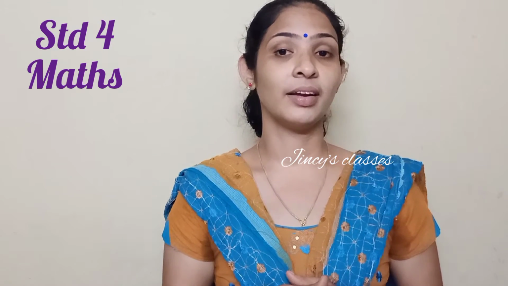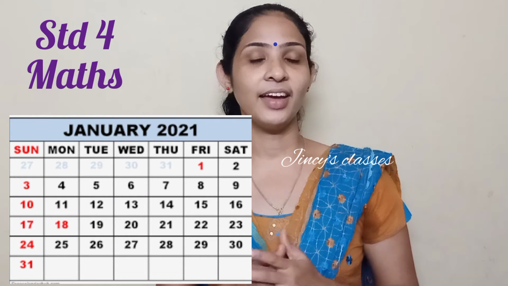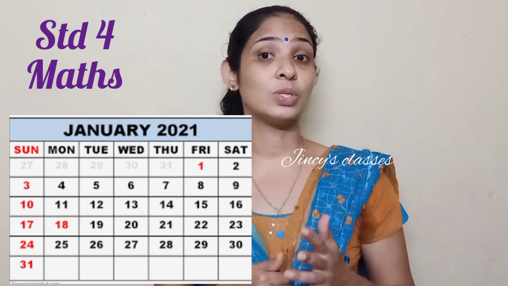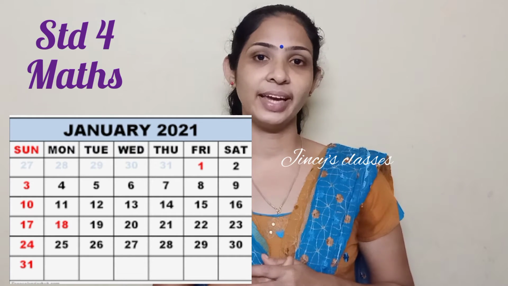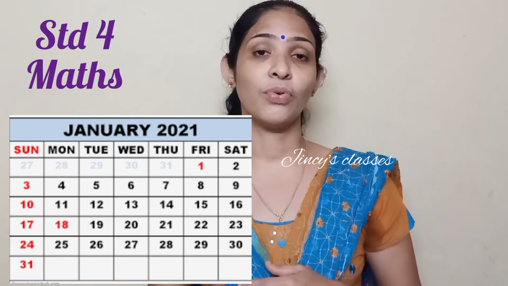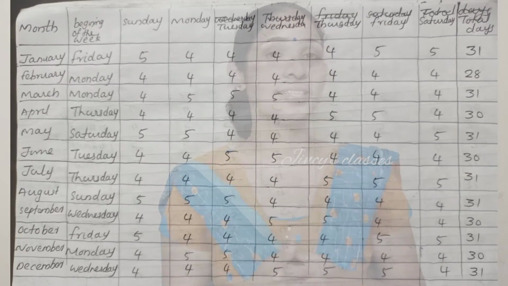My dear children, take out the calendar 2021 and tell me how many same week days are coming in this particular month. Yes, Sunday 5, Monday, Tuesday, Wednesday, Thursday 4 days, Friday and Saturday 5 days. How many days are there in the month of January? Yes, 31 days. Just find out the same week days from the calendar 2021 and write down all these in your notebook. Look into this chart.